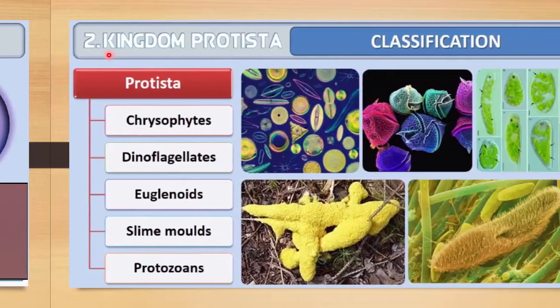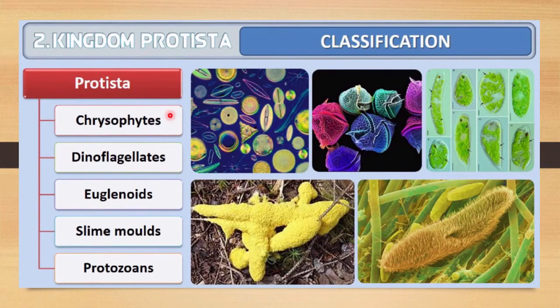So broadly, this kingdom can be classified into 5 groups. Here you can see, so let me discuss one by one. Protista can be divided into 5 groups. First is the chrysophytes, then dinoflagellates, euglenoids, slime molds and protozoans. We will discuss them one by one in this lecture.